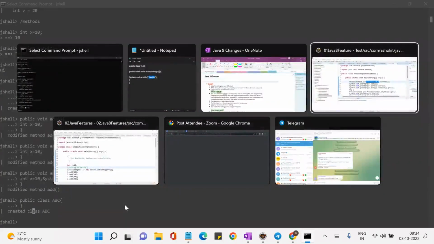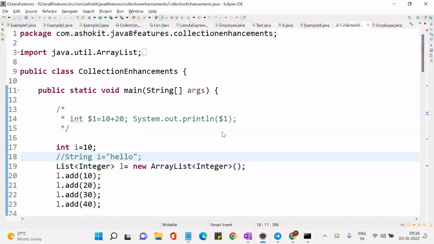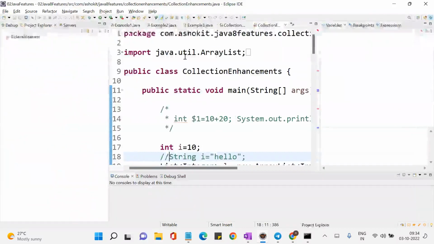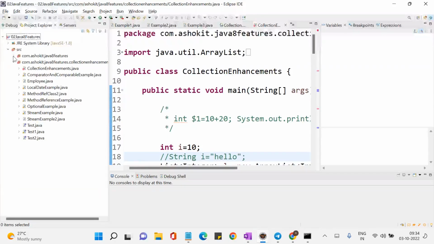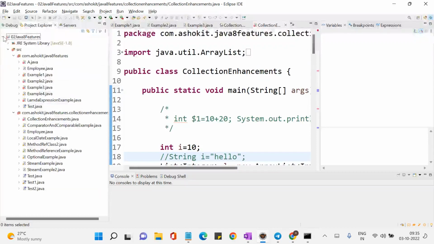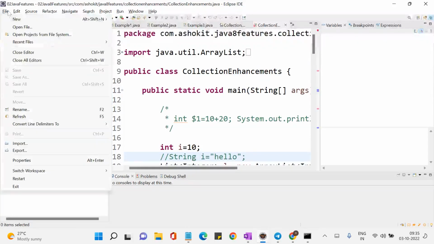Okay. Now, coming to the next topic, we are going to learn what interface changes happened in Java 9. Can someone tell me what interface changes happened in Java 8? Static methods and default methods have been introduced, correct? Yes. Similarly, in Java 9 interfaces, we can write private methods. Let me create a Java 9 project.